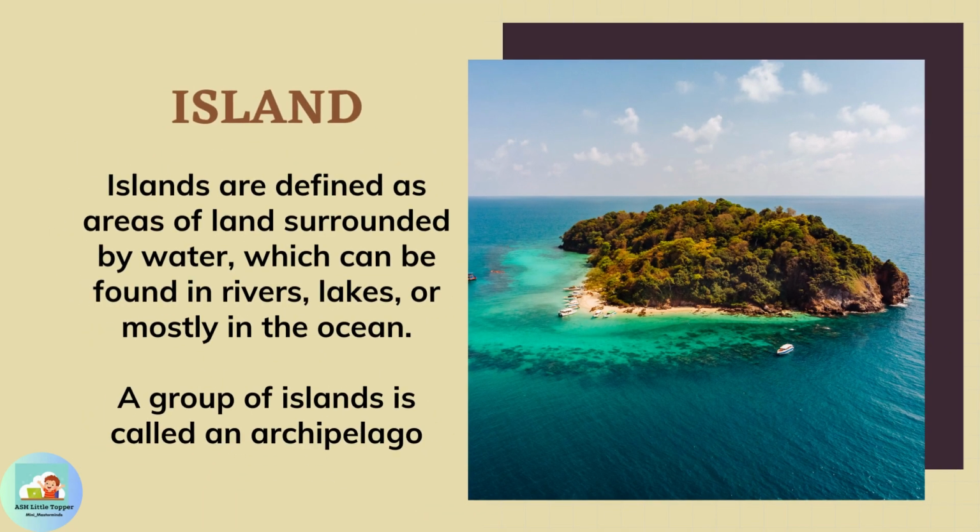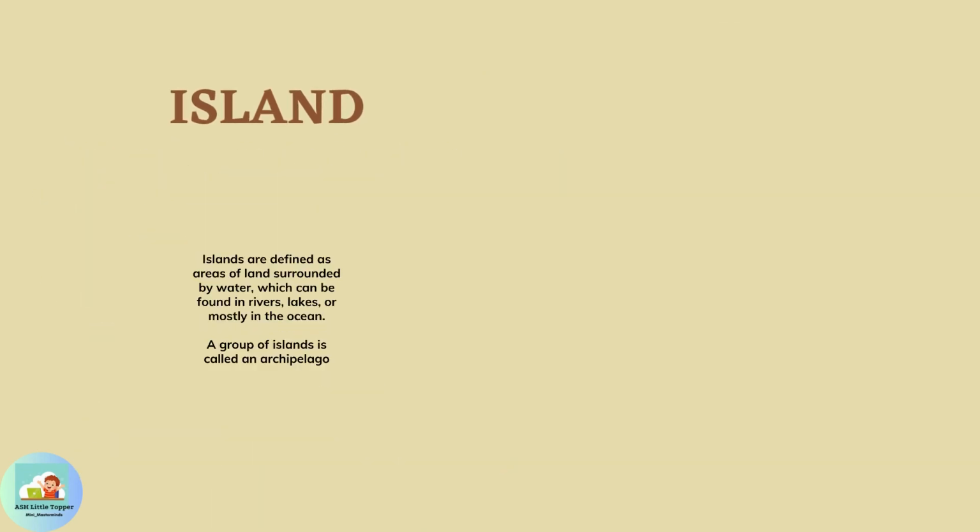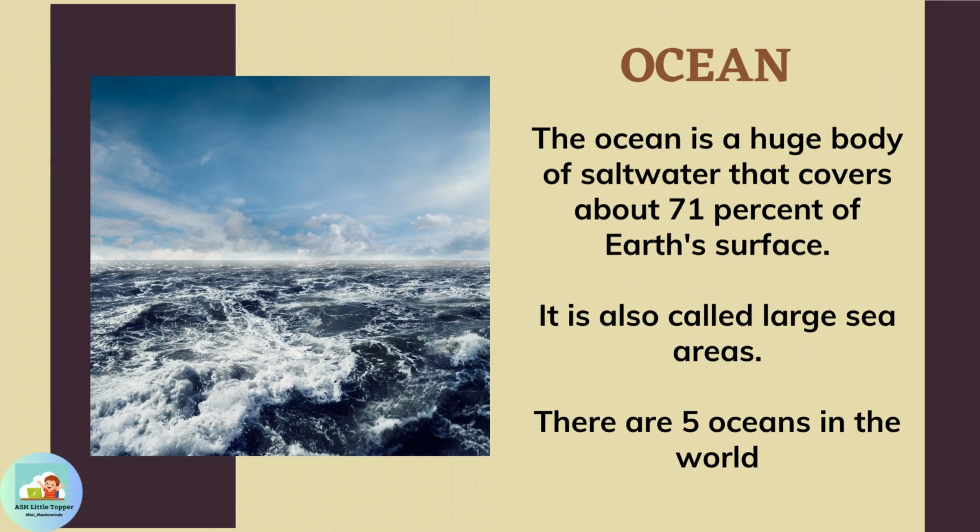Next is island. Islands are defined as areas of land surrounded by water, which can be found in rivers, lakes, or mostly in the ocean. A group of islands is called an archipelago. Ocean. The ocean is a huge body of salt water that covers about 71% of Earth's surface. It is also called large sea areas. There are five oceans in the world.